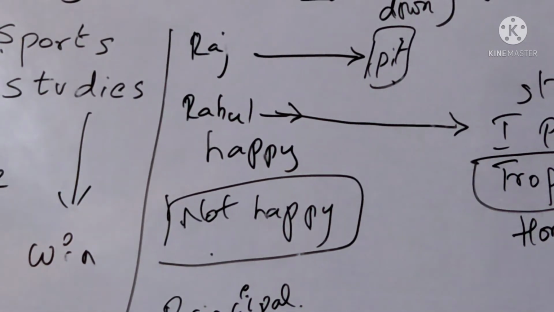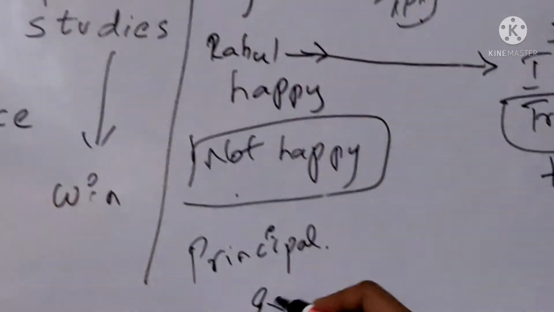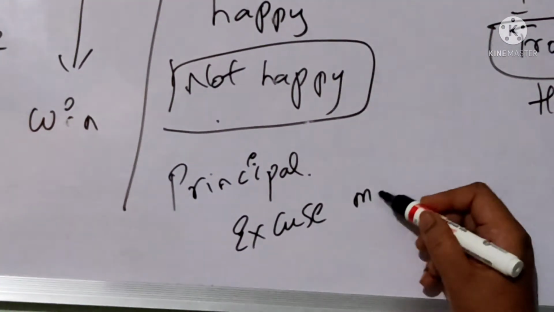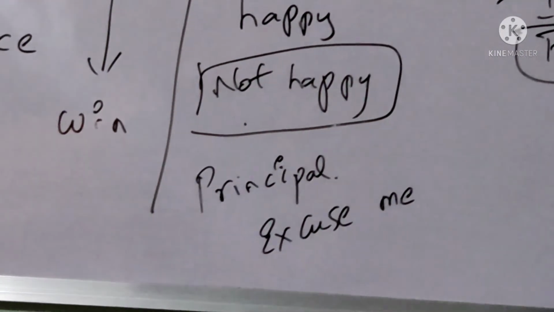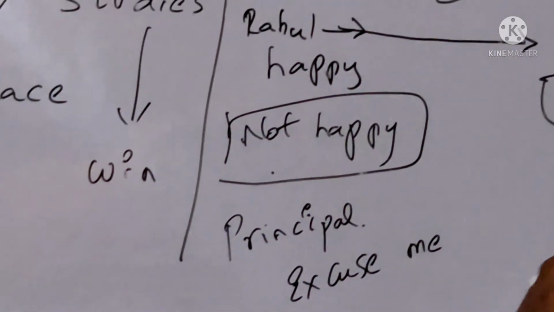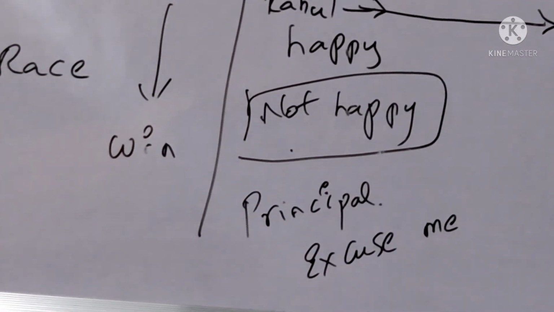So before going into the principal room, what do you have to ask? You should have asked "excuse me." Okay, this is the manners to ask when we go near someone to talk. So "Excuse me, sir, I want to talk something with you" is what Rahul spoke with the principal.